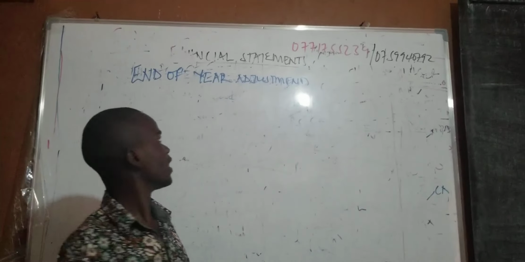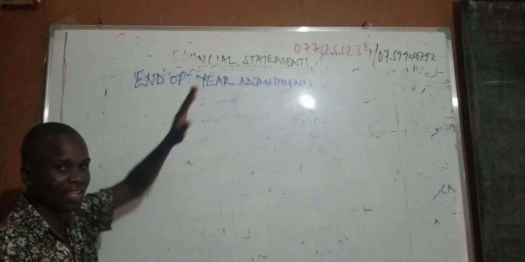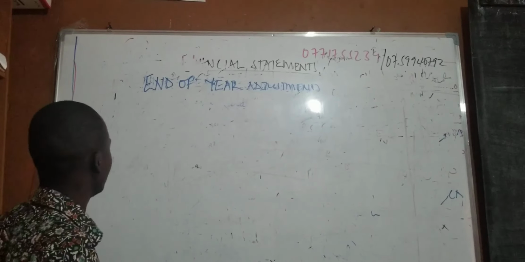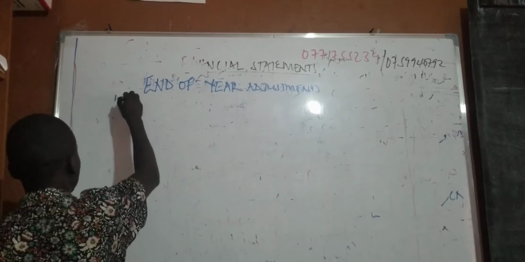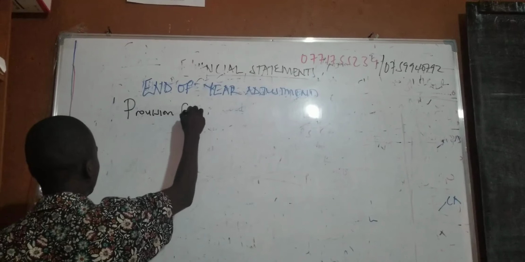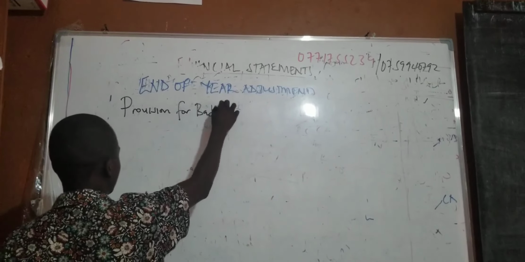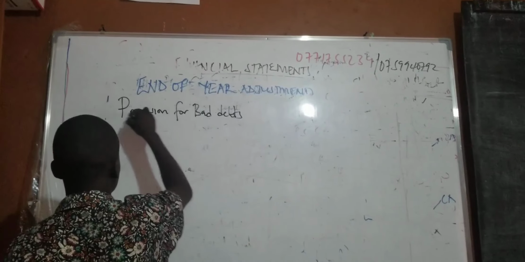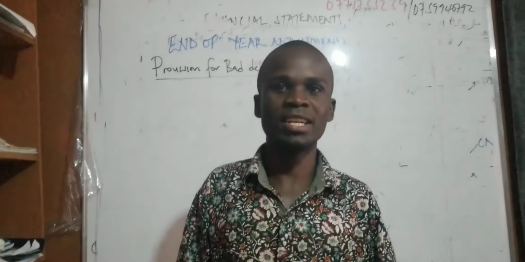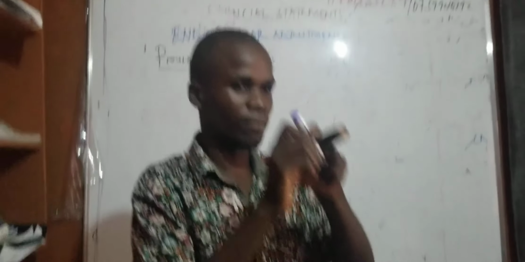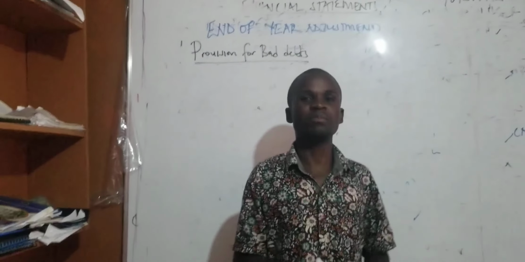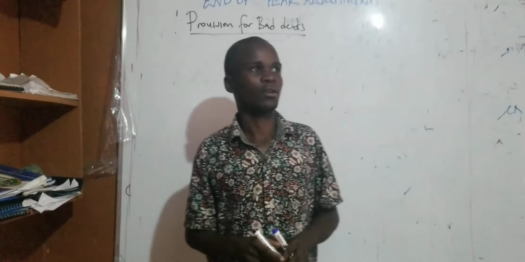So we are still looking at financial statements, and this is our last part before we look at the practical questions, end of year adjustments. And specifically now we are looking at provision for bad debts and its treatment in the financial statements. What is the provision for bad debts? This is the amount of money you put aside to cater for those people that you think may not pay.